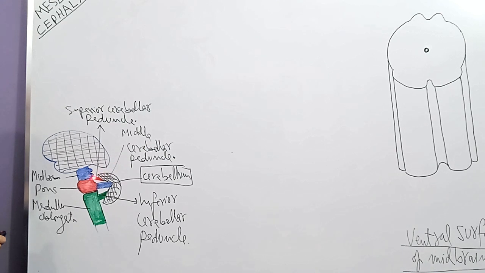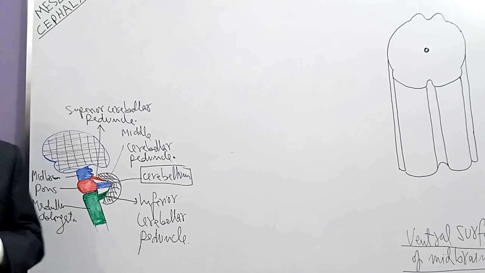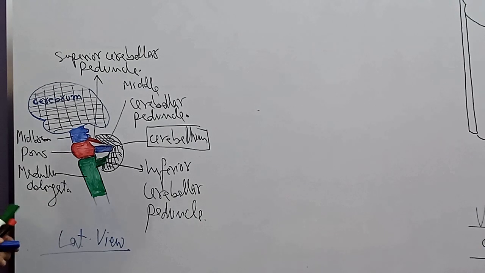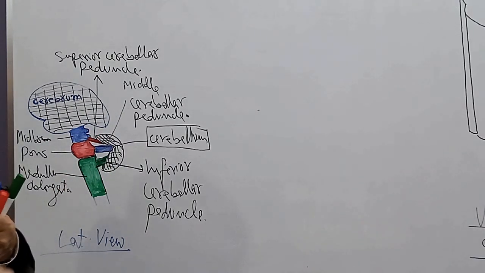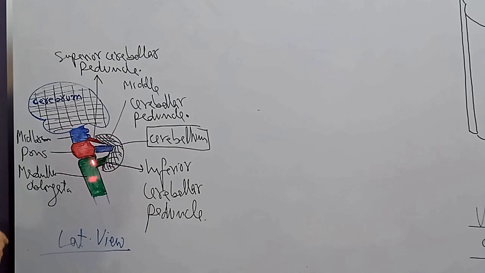So a pair of superior, a pair of middle, and a pair of inferior cerebellar peduncles. Therefore, if you want to separate the cerebellum from the brainstem, you have to cut 6 peduncles. In this way, you will remove the cerebellum from the brainstem.